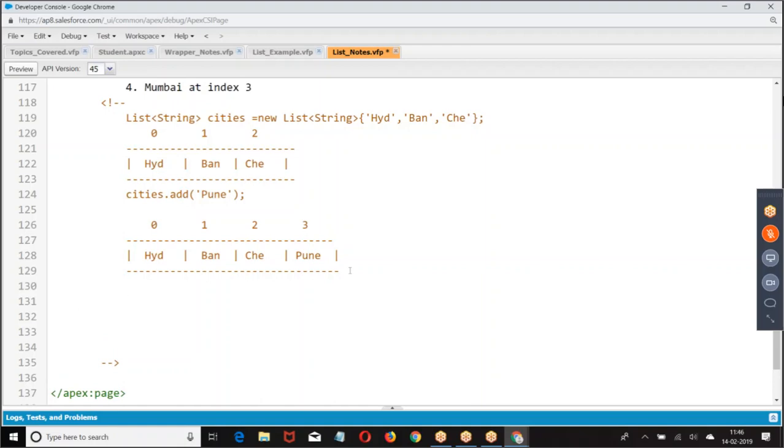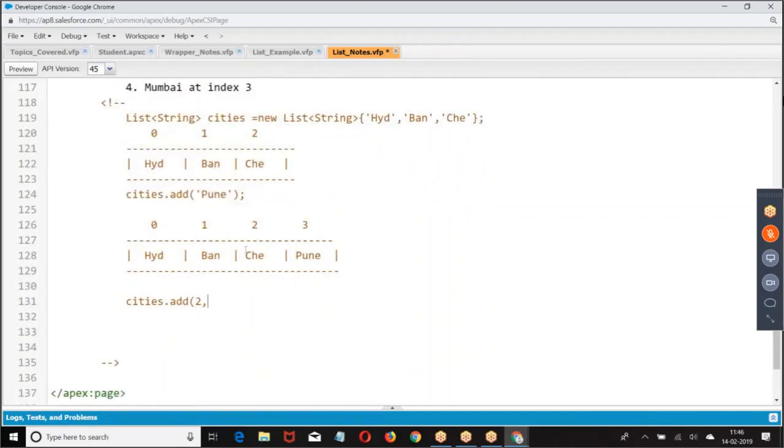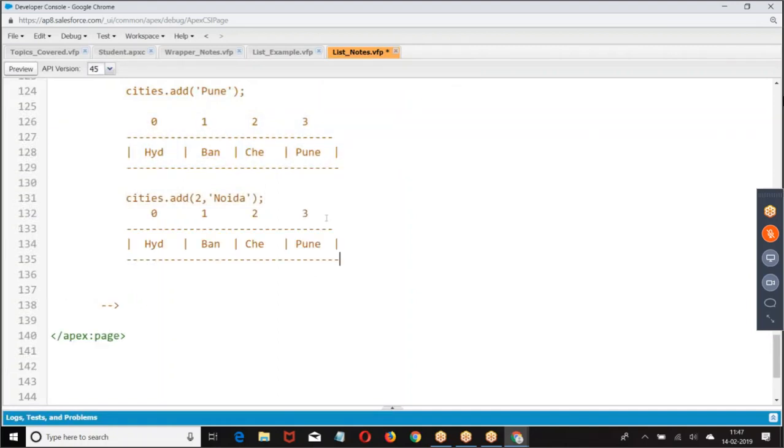This is how we are going to add. Next, we told cities dot add index 2, then I'm going to put it. Right, boss? Specify the index and the element. I hope you are good with this.